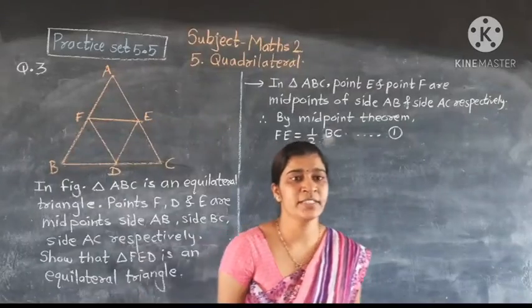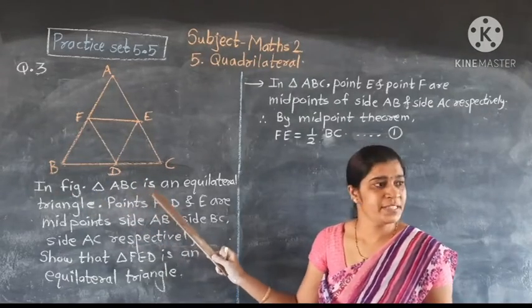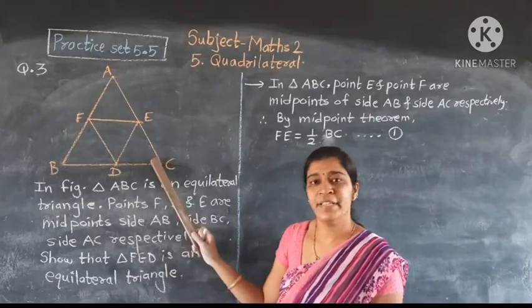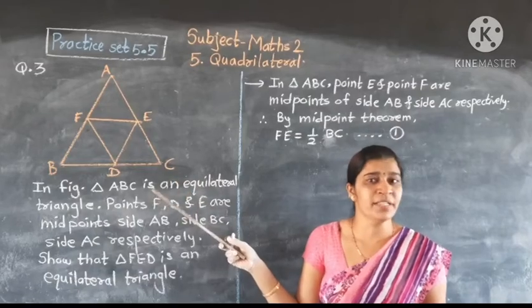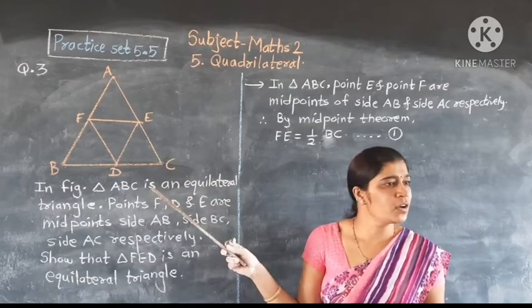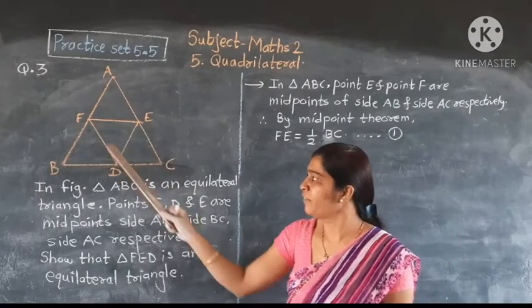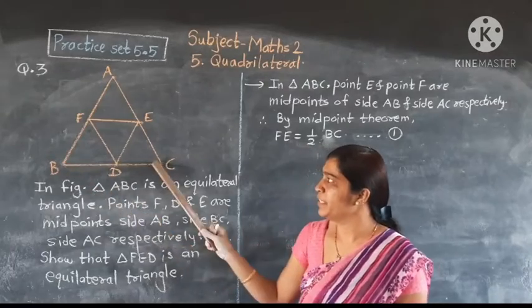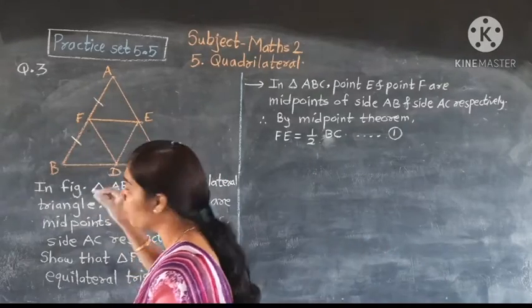See the third example. In the figure, triangle ABC is an equilateral triangle. This triangle ABC is given as an equilateral triangle. Equilateral triangle means all sides are congruent. Points F, D, E are the midpoints of AB, BC and AC. These are given as midpoints.